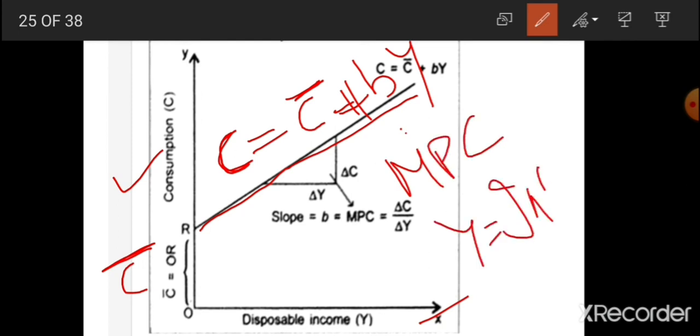Got it, beta? This is the C function, or the algebraic expression of the C function. Clear? C is equal to C bar plus BY, where C bar means autonomous consumption, or the consumption at zero level of income. Then B means MPC. What is MPC? Slope of the consumption curve, that is delta C by delta Y. And what is Y? Y refers to the income.